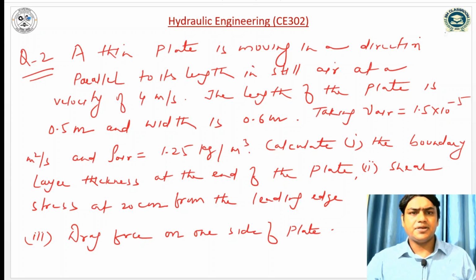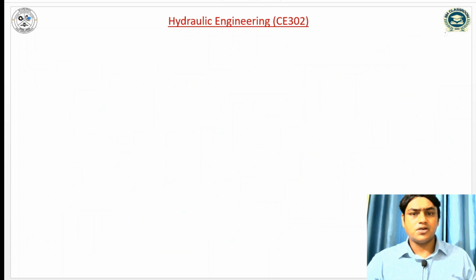Let us take another problem. A thin plate is moving in a direction parallel to its length in still air at a velocity of 4 meter per second. The length of the plate is 0.5 meter and the width is 0.6 meter. Taking the kinematic viscosity of air as 1.5 into 10 power minus 5 meter square per second and the density of air as 1.25 kg per meter cube, calculate the boundary layer thickness at the end of the plate, shear stress at 20 cm from the leading edge, and drag force on one side of the plate.